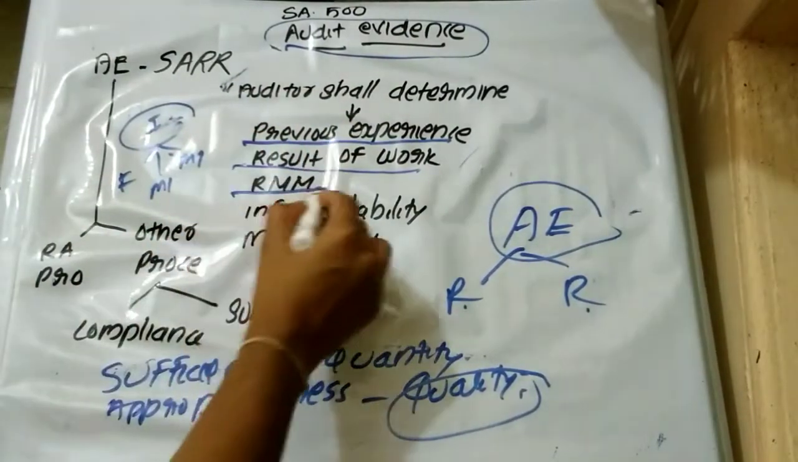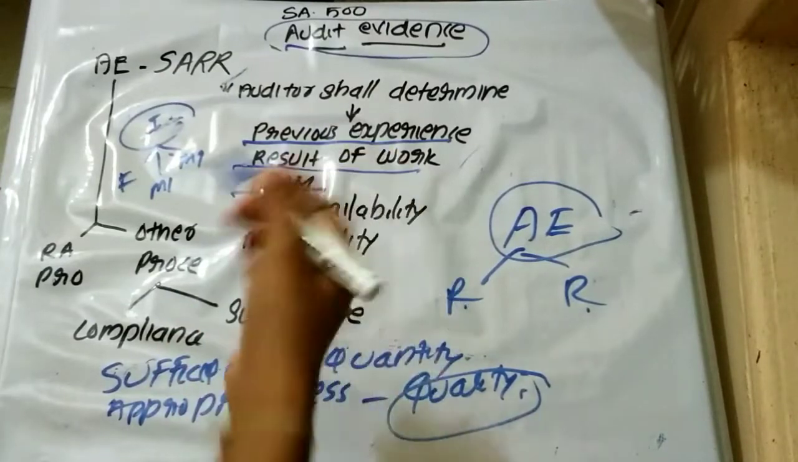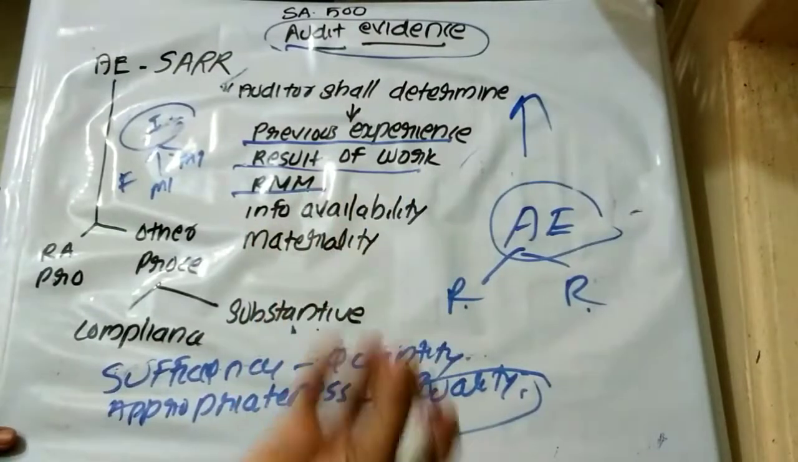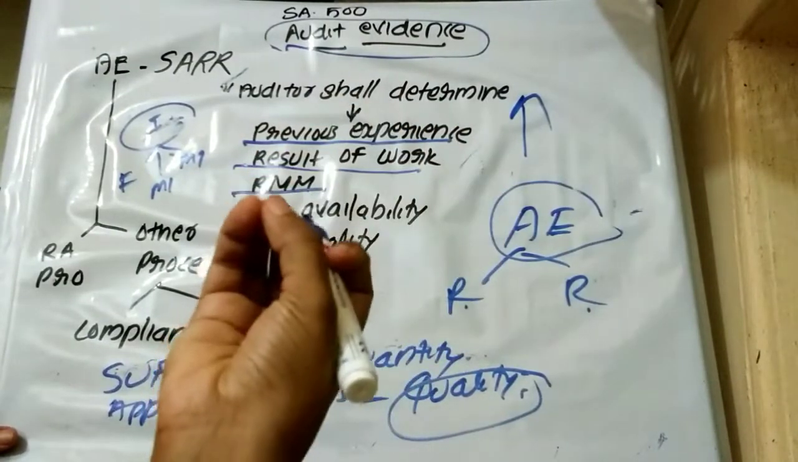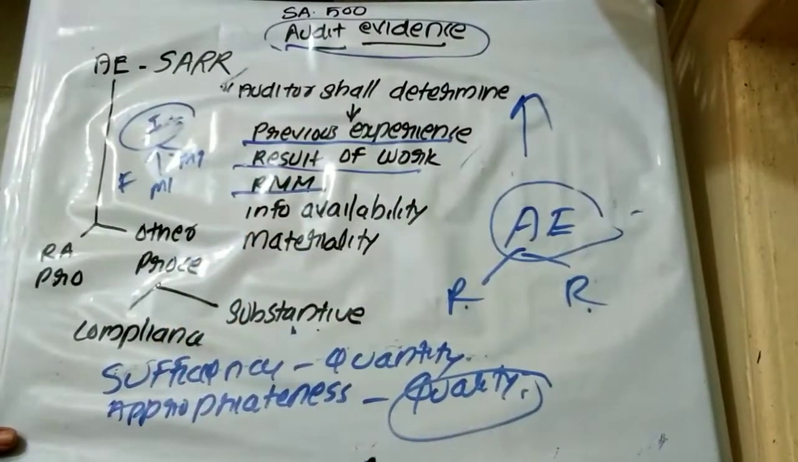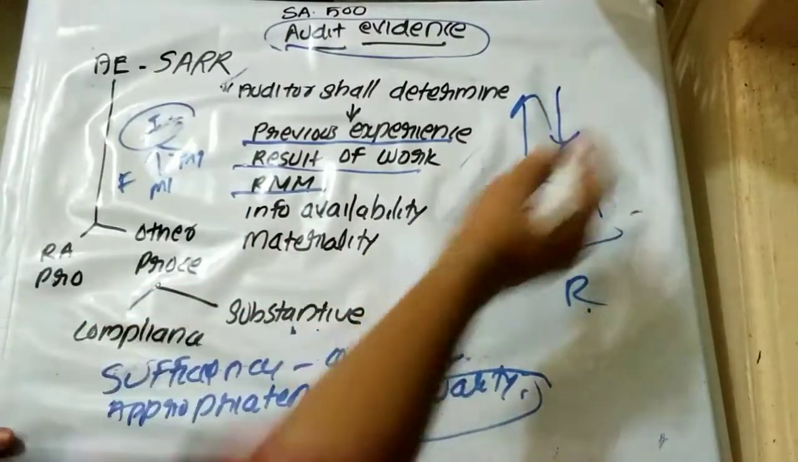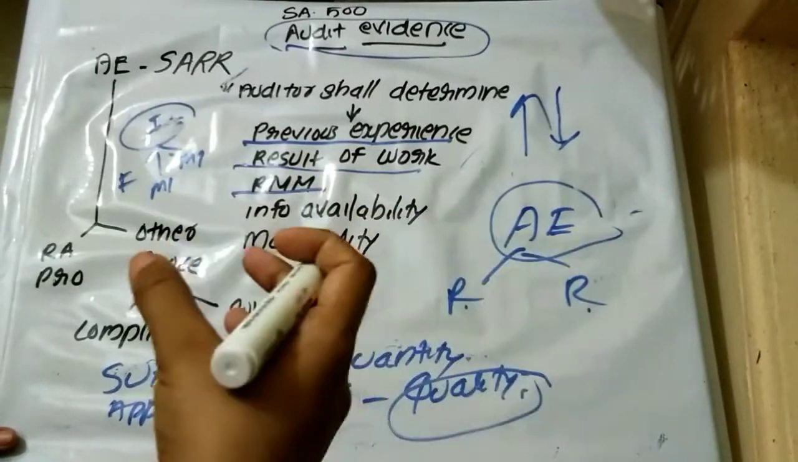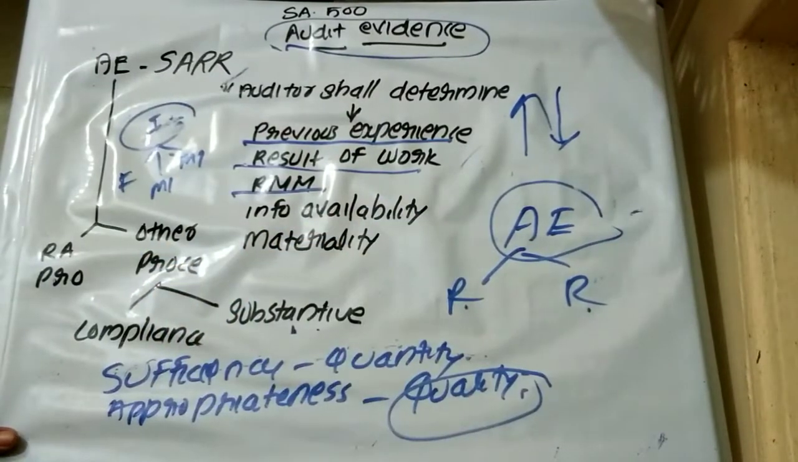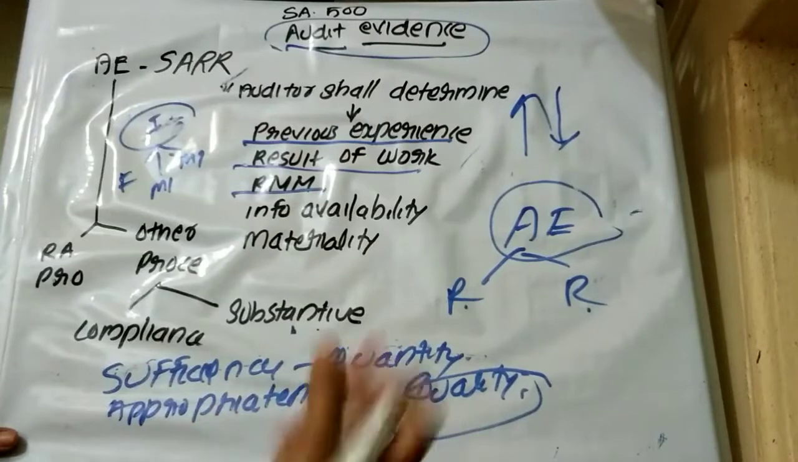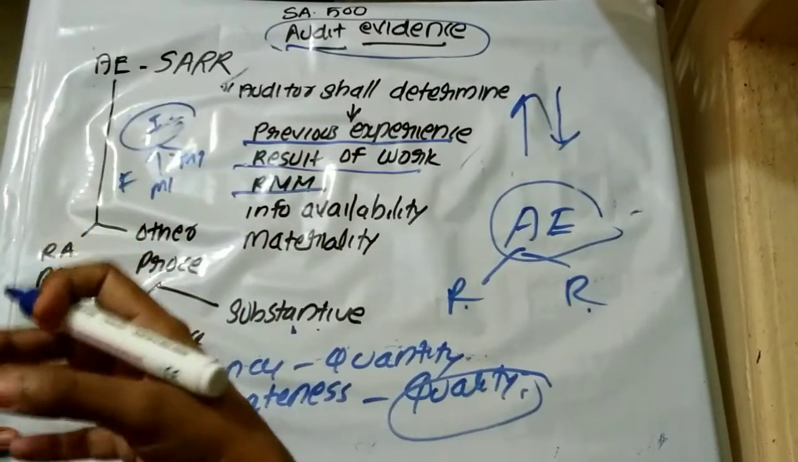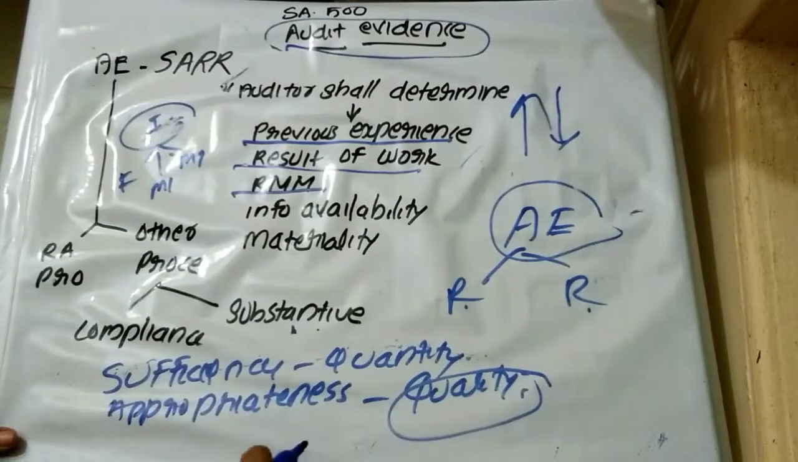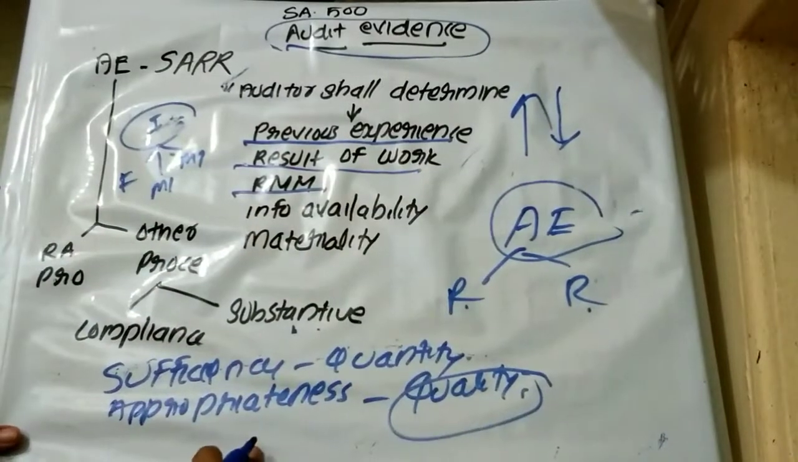Then risk of material misstatement, I have already explained. If the risk of material misstatement is high, he has to apply more audit procedures and obtain more quality and quantity of audit evidence. If the risk of material misstatement is low, we can assume that the information already obtained by the auditor is sufficient and appropriate. It implies that the auditor is not required to apply that many audit procedures because the risk of material misstatement is low.